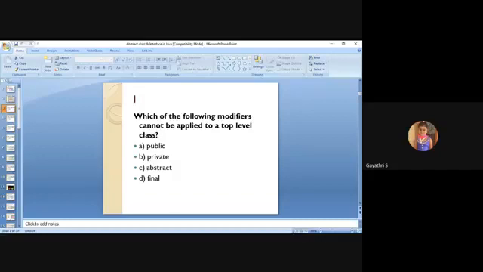Which of the following modifiers cannot be applied to a top level class? Top level class, which means it may be a base class or super class, anything. So which of the following modifiers cannot be applied to a top level class? One of the important MCQ parts in the placement.